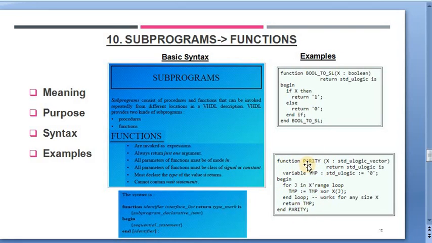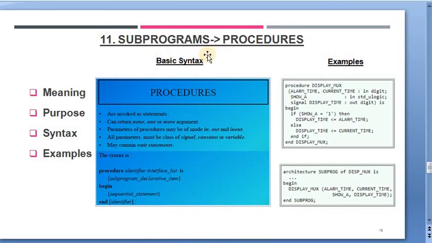Let's move to the next slide for the study of subprogram procedures. Again, the definition of subprogram procedure says that the procedure performs sequential computations. How? By storing values into formal parameters.